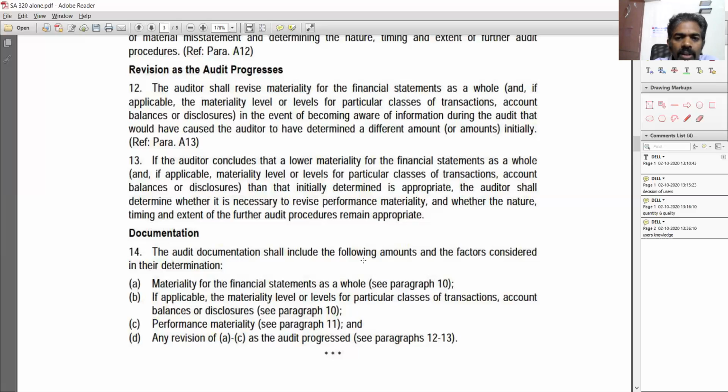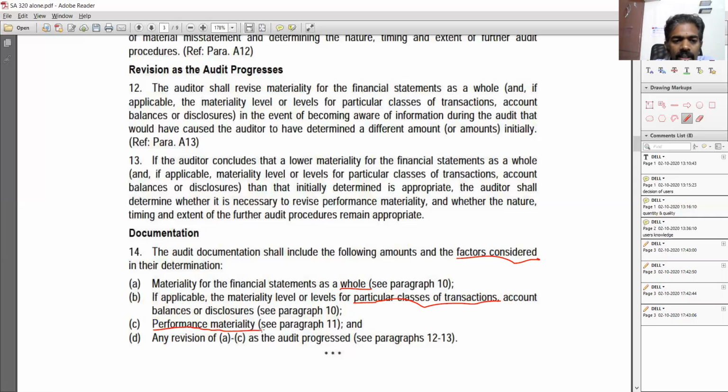So the audit documentation has to include the following amounts and the factors considered in their determination. This is the most important term: factors considered in their determination. What are all the factors the auditor had considered in determining the materiality? So the materiality for the financial statements as a whole, this is the planning materiality. And then, if applicable, the materiality level or levels for particular classes of transactions, so for individual classes of transactions you have different materiality set. All those things, and account balances and disclosures. And then performance materiality, what he had arrived at, which is lower than the overall materiality or planning materiality.